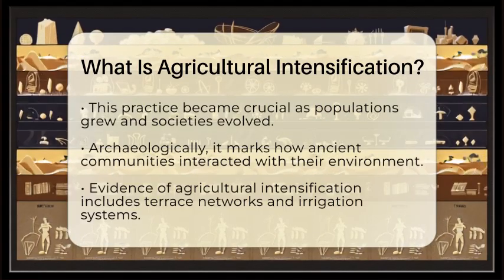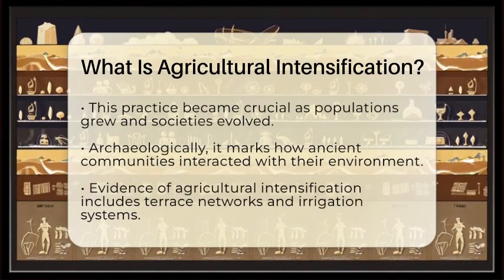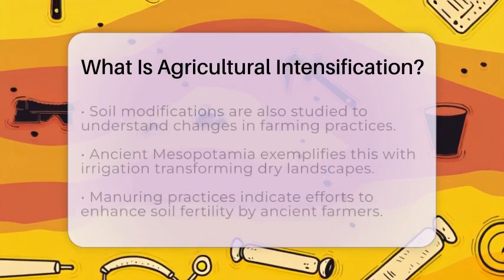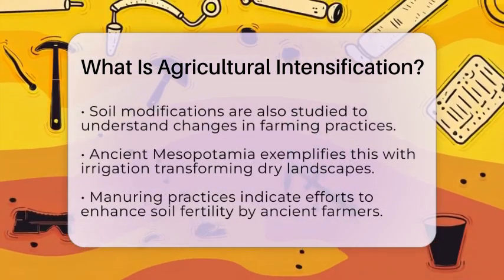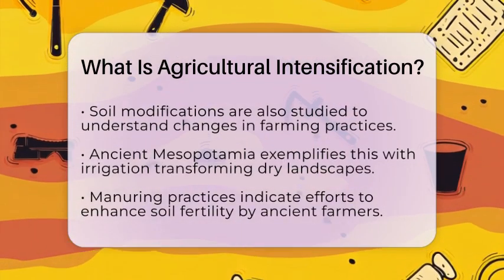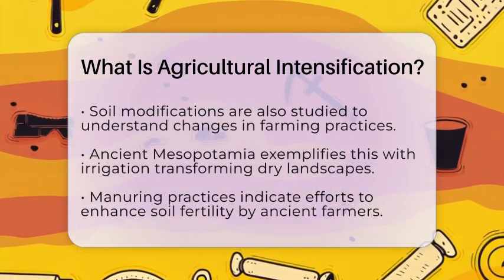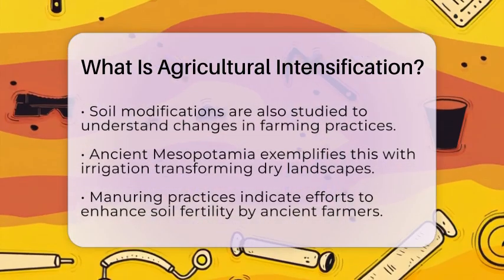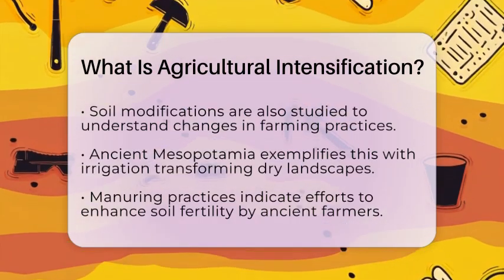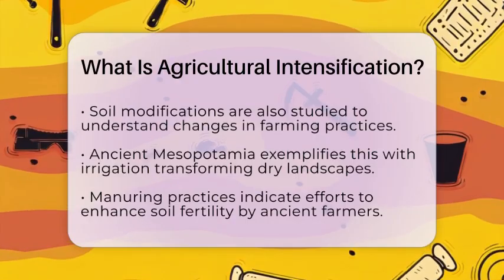Take ancient Mesopotamia as an example. Here, agricultural intensification involved transforming dry landscapes through irrigation and rotational grazing. This allowed for increased productivity in a region that faced natural limitations. In other areas, the practice of manuring, adding organic or artificial fertilizers to the soil, has been identified through archaeological surveys. This indicates that ancient farmers made deliberate efforts to improve soil fertility.